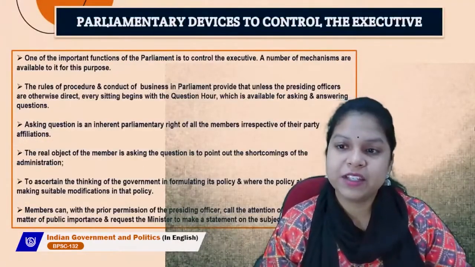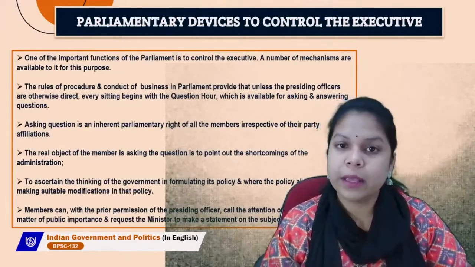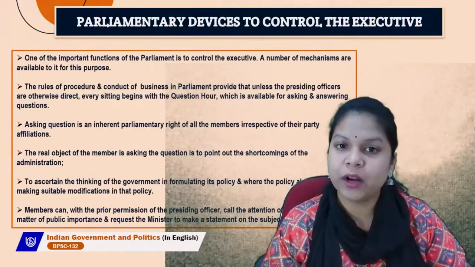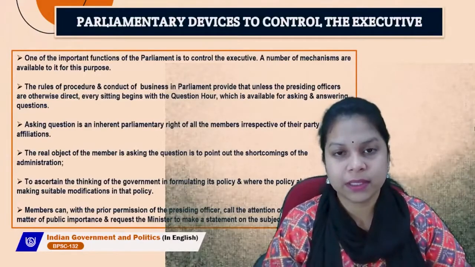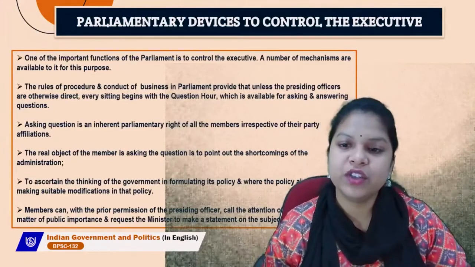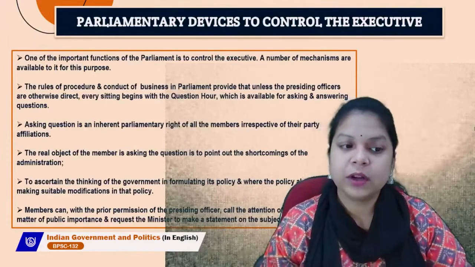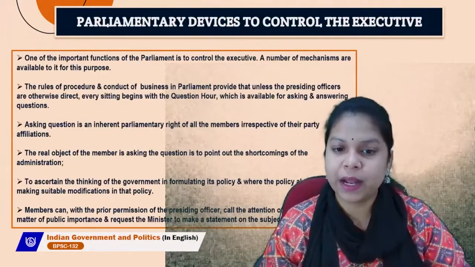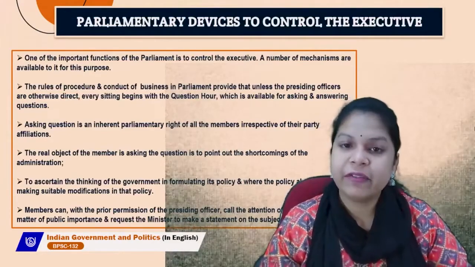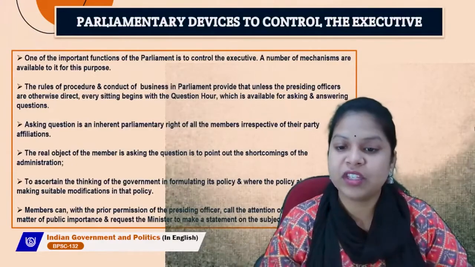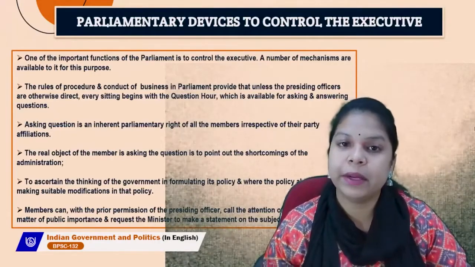So, parliamentary devices to control the executive. There are a few devices which can control the executive. One of the important functions of the parliament is to control the executive, and a number of mechanisms are available to it for this purpose. The rules of procedure and conduct of business in parliament provide that, unless the presiding officers otherwise direct, every sitting begins with the question hour, which is available for asking and answering questions. Asking questions is an inherent parliamentary right.